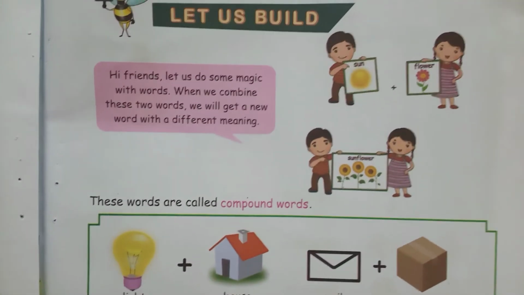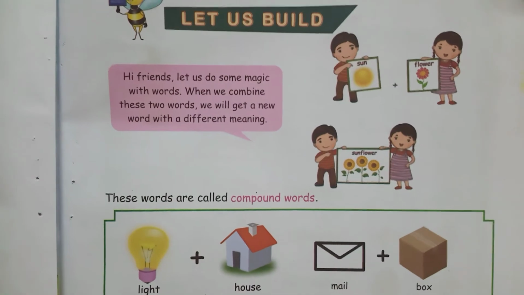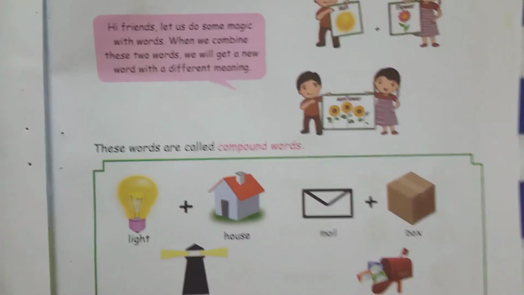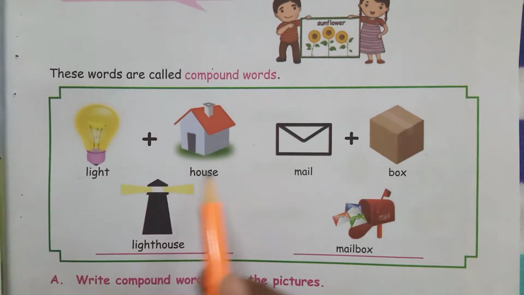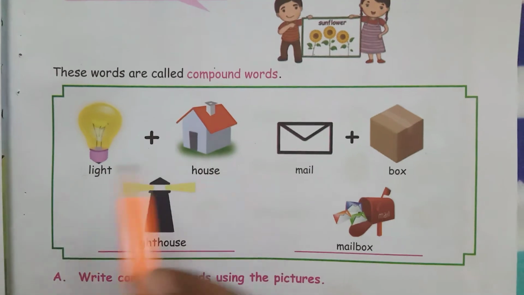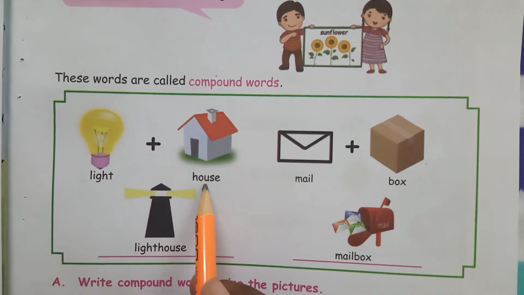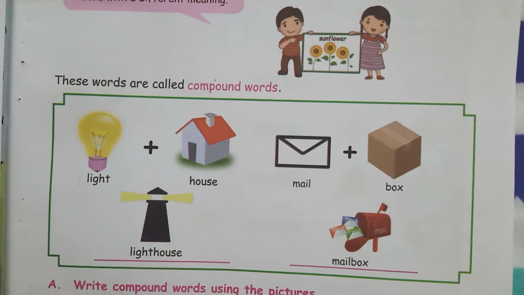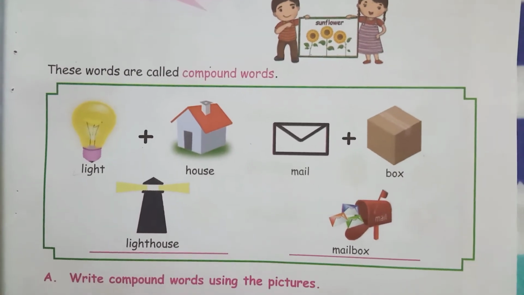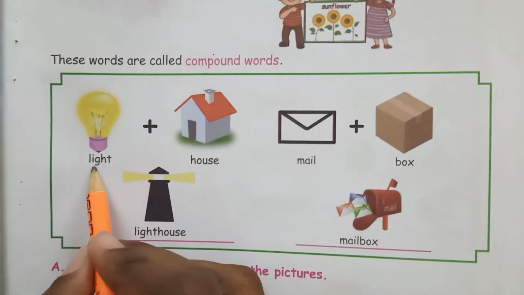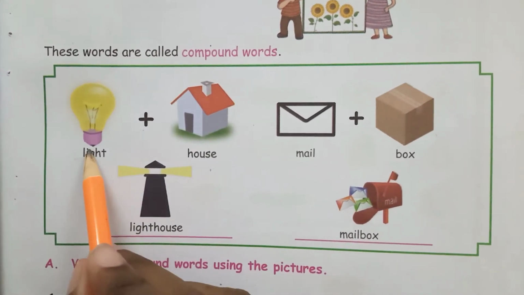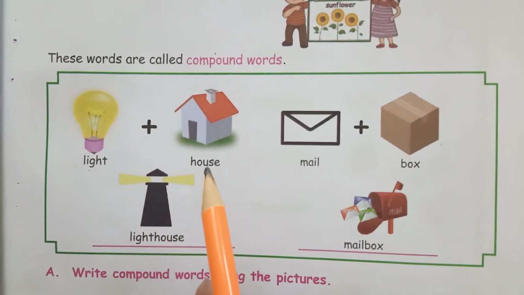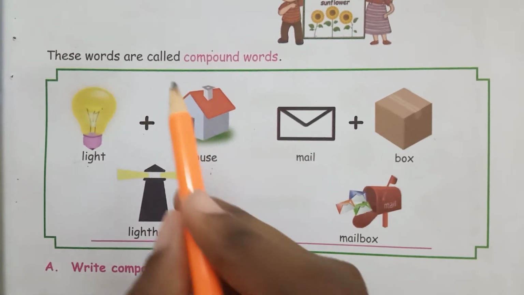Today we will see about compound words. Compound words means it is a word that is made up of two words. For example, light is one word and house is one word. When we add these two words, we get a new word, lighthouse. When we combine light and house, we get a new word with a different meaning. That is called compound words.